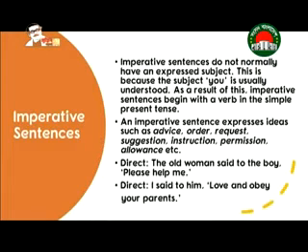So as you know, the subject here is you and it is not directly mentioned, but it is well understood. An imperative sentence expresses ideas such as advice, order, request, suggestions, instruction, permission, allowance, etc.